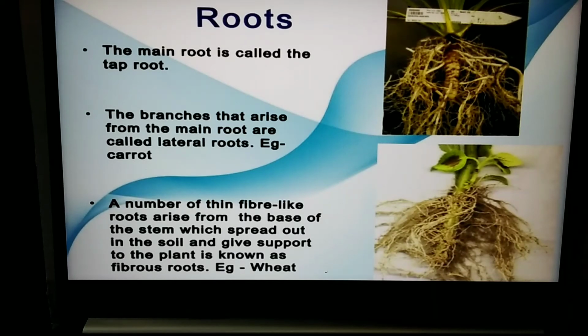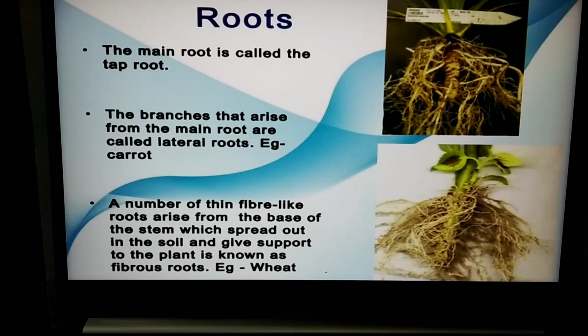It will be at the tip of the root. It is because of this protective root cap that a root does not get damaged as it pushes through the soil. Now, as we discussed, how many types of root systems are there? There are two types of root systems.